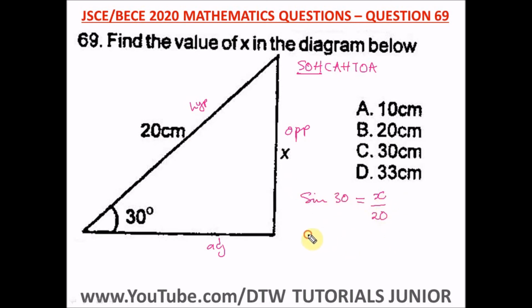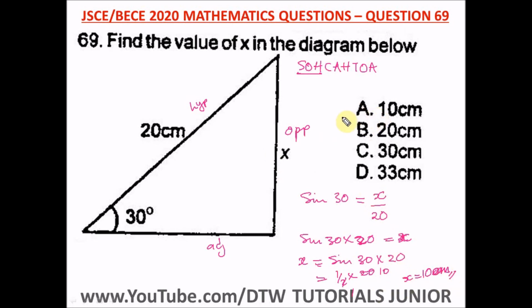We cross multiply, so we have sine 30 times 20 equal to x, which is the same thing as x is equal to sine 30 times 20. Remember, always have at the back of your mind that sine 30 is half. So sine 30 is 1 over 2 times 20, where the 2 cancels out. 2 in 20 is 10. So x is equal to 10 centimeter. This is our answer, 10 centimeter.